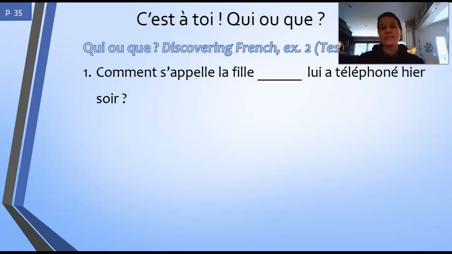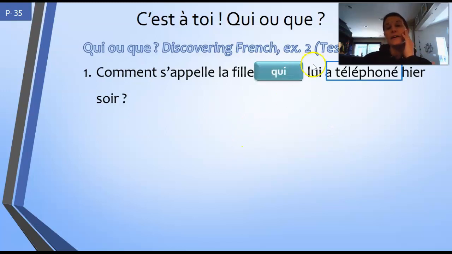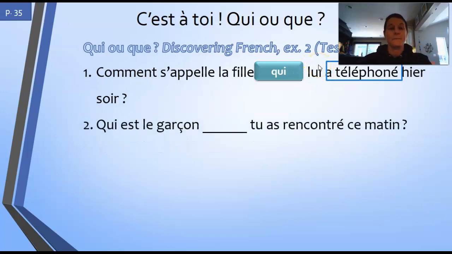You're going to choose qui ou que. So be careful if you have an indirect object, you still argue that this is not a subject, so you still are going to use qui. So here you have a subject, so you're going to use que.